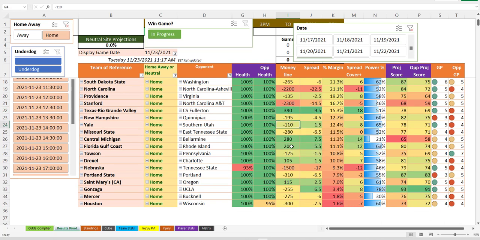Yale at home against Southern Utah. That I like. That I like a lot. This is probably minus 1.5, not plus 1.5. I like that. Yale's pretty good this year. You get a decent line because they didn't have a season last year, and the odds makers are a little screwed up on the Ivy League team. So I want to make that the pick of the day. You got a minus 110. They're a 65% team. They've played 5 and 4 games. It says they win by 7, 12% margin. Probably a true home game also at the Whale in Yale. The Whale's what they call the ice hockey rink at Yale.